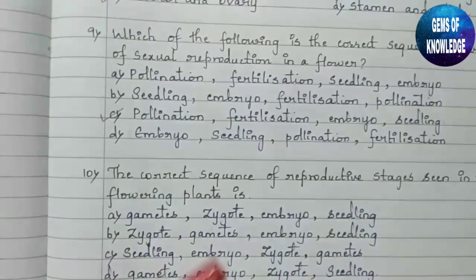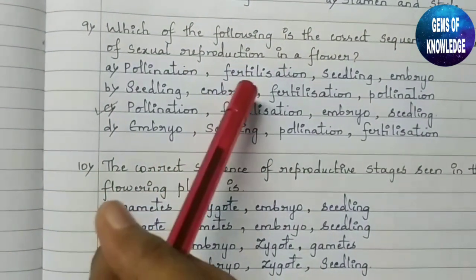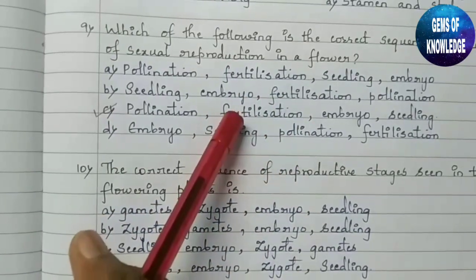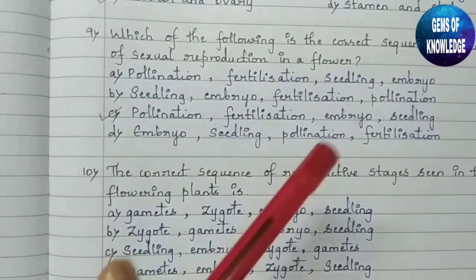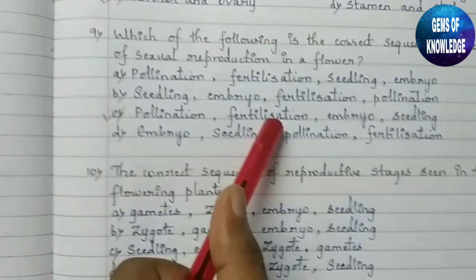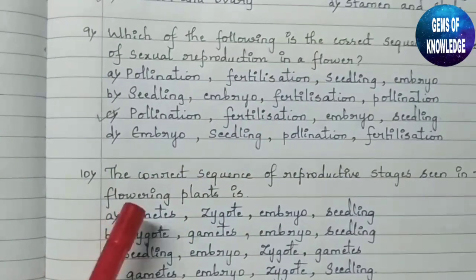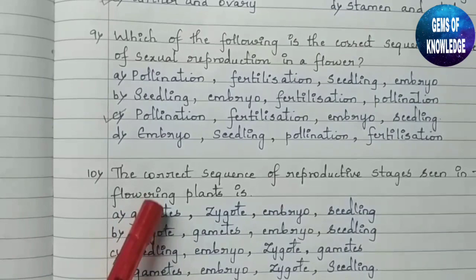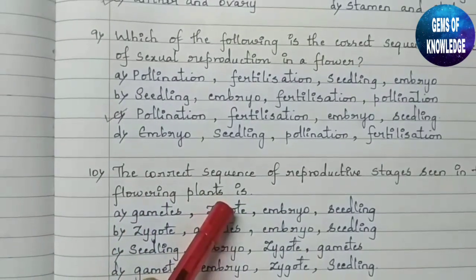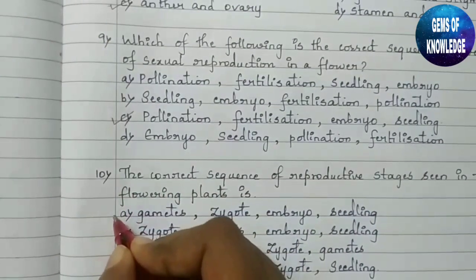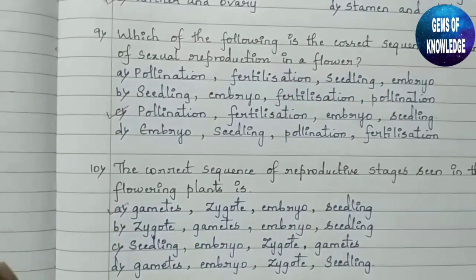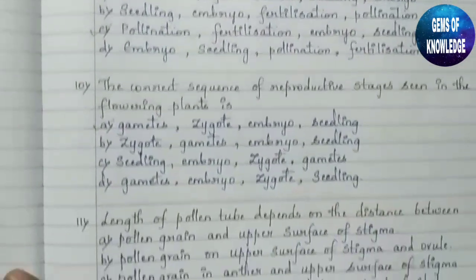After the gametes we are going to have the fertilization. Fertilization leads to the formation of a zygote. So the correct answer here is gametes, then zygote, then embryo, and then seedlings. This is the correct answer.